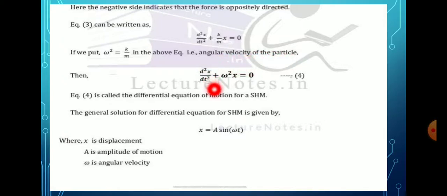So d square x by dt square plus omega square x is equal to 0. This equation is the differential equation of motion for SHM. The general solution of the differential equation for SHM is given by x is equal to a sin omega t. Here x is the displacement, a is the amplitude of motion and omega is the angular velocity.